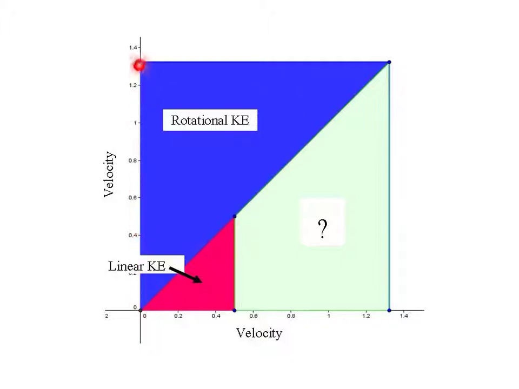We had our energy square, the tangential velocity squared. If we take 1/2 of that, we get this blue triangle. This represents the rotational kinetic energy. And we had said before that if we take the rotational kinetic energy and subtract from it the linear kinetic energy, we get the net potential energy.